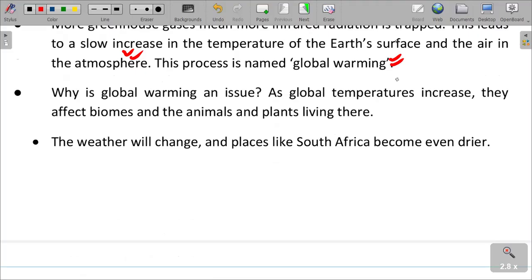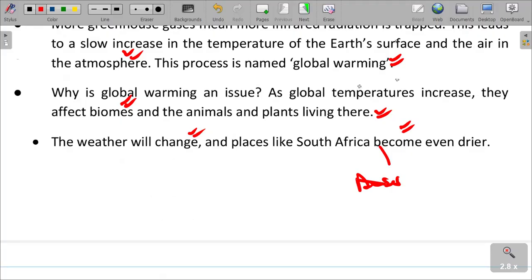So why is global warming an issue? As global temperatures increase, they affect the biomes, and the animals and plants living in them. The weather will change, and places such as South Africa will become drier, which we call desertification.